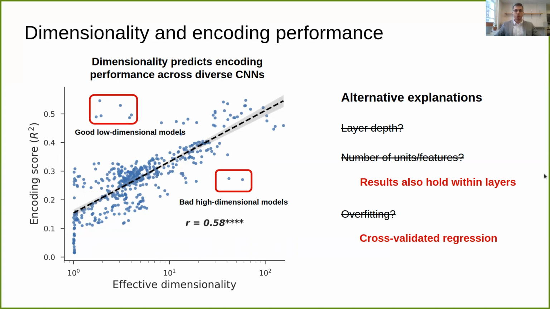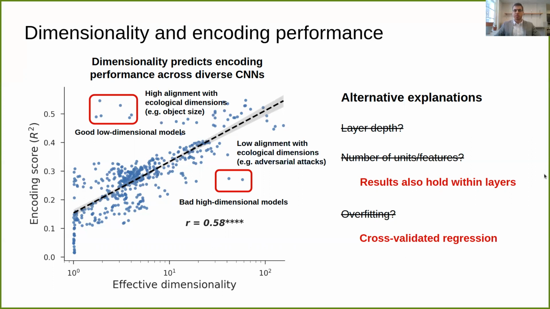We might have a low-dimensional model that happens to align with very ecologically relevant features such as object size, and we might have a high-dimensional model that misses those features entirely. Maybe the dimensions are instead sensitive to the kinds of features that vary in adversarial examples. Again, the presence of these outliers is not a problem for our theory. Our theory actually predicts that they will show up. What we expect to see is only that the encoding performance will increase in expectation as a function of dimensionality, which does indeed seem to be the case.